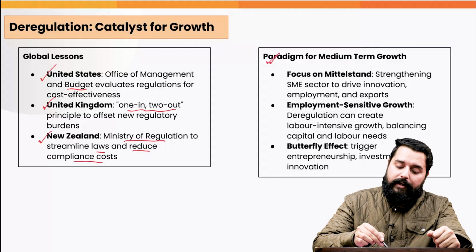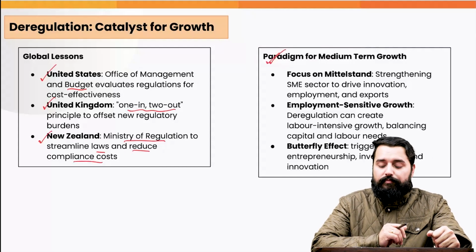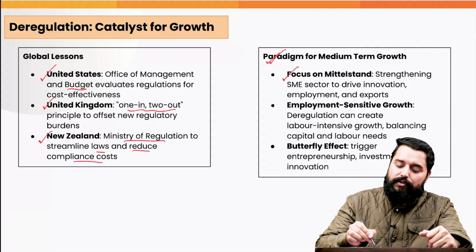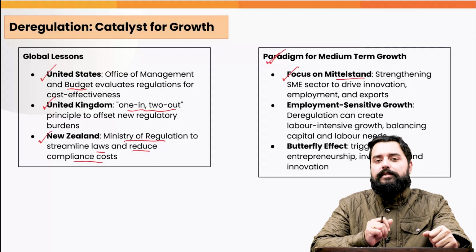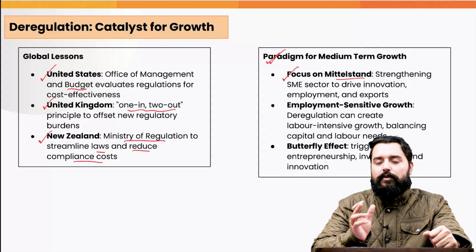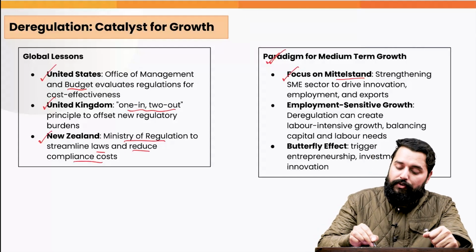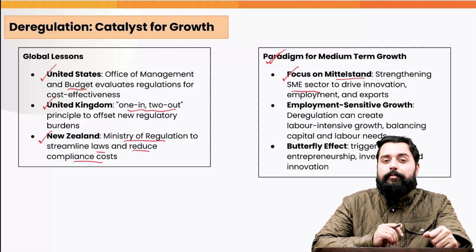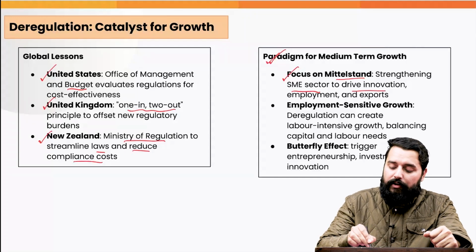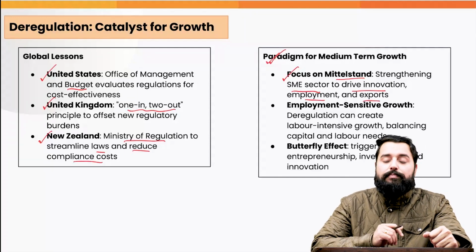Now, what is the paradigm for the medium-term growth? The survey suggests that we should focus on the Mittelstand. The term Mittelstand is used for the small and medium enterprises. It is the heart of the German economy from where the term is borrowed. We should strengthen the small and medium enterprises sector to drive innovation, employment, and exports.